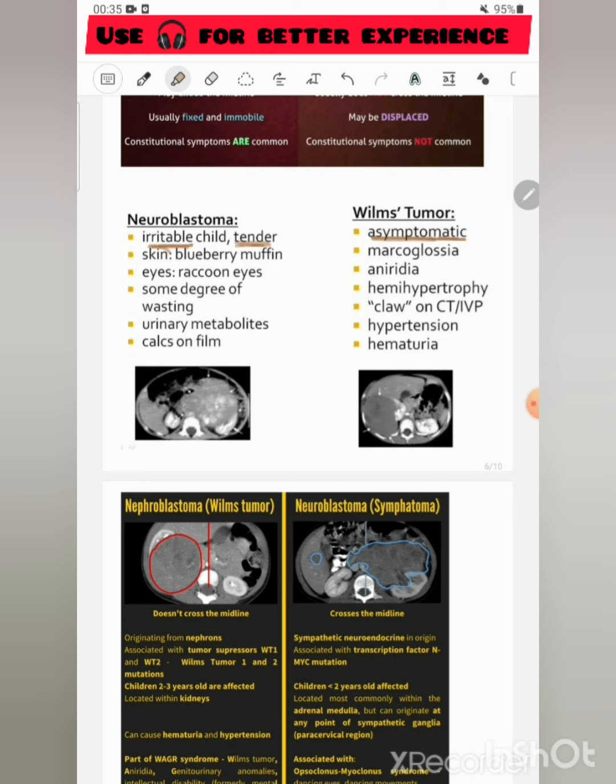In neuroblastoma, in the skin there is blueberry muffin lesion, in the eyes there is raccoon eyes, and some degree of wasting due to spinal cord compression. Urinary metabolites are seen, with calcification on film. In Wilms tumor there is macroglossia, aniridia and hemihypertrophy. Beckwith-Wiedemann syndrome is a common association with Wilms tumor, and there is a claw sign on CT and IVP, with hypertension and hematuria. Here you can see some calcifications in the neuroblastoma, and it is also crossing the midline.